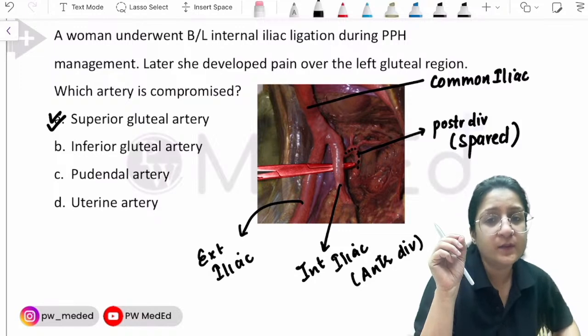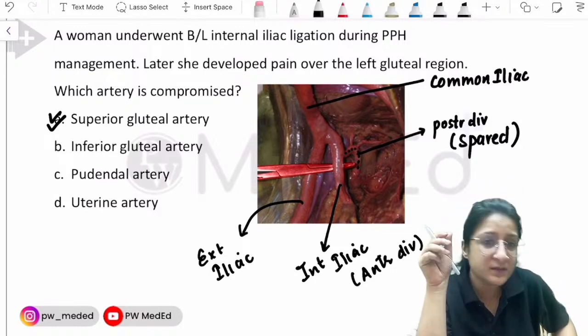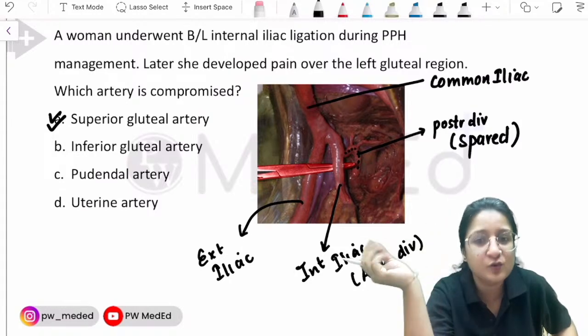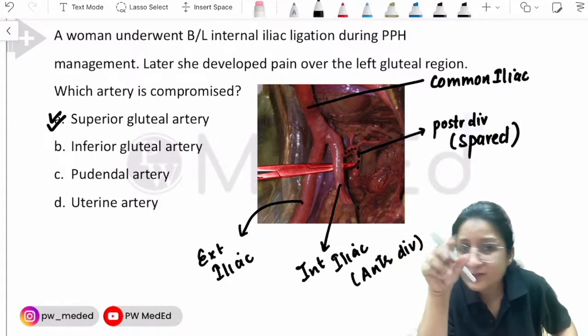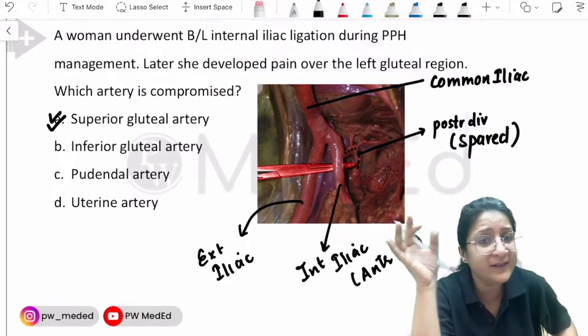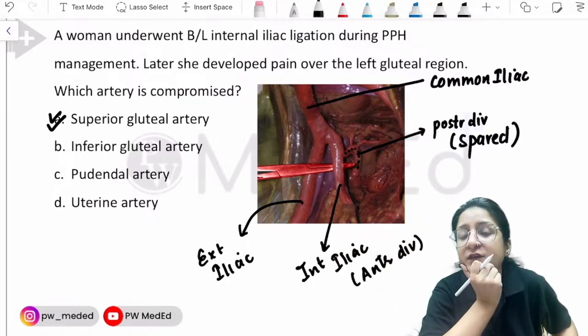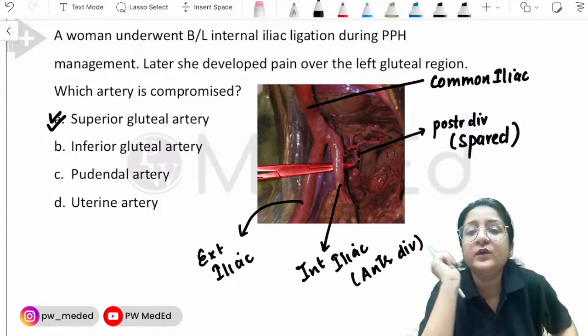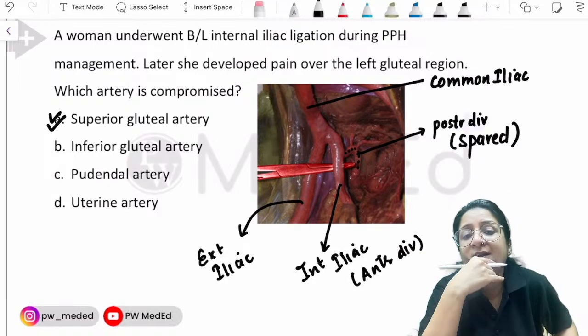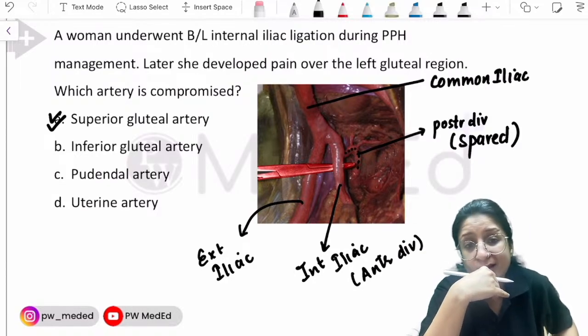This posterior division needs to be spared because it gives off the superior gluteal artery, which supplies the gluteal region. In case this posterior division is ligated, we will compromise the vascularity of the gluteal region, and that will lead to gluteal region pain. So which artery is compromised? Superior gluteal artery. That's your answer here.